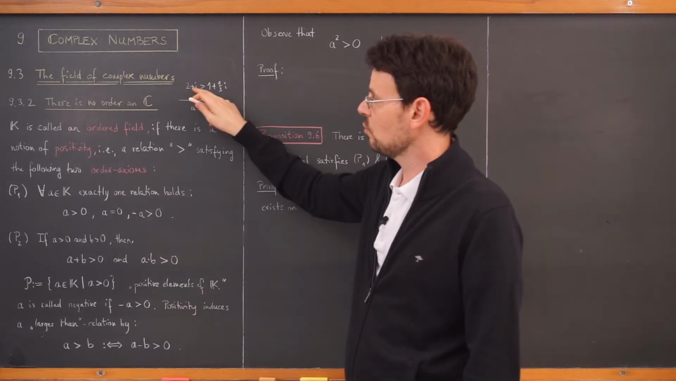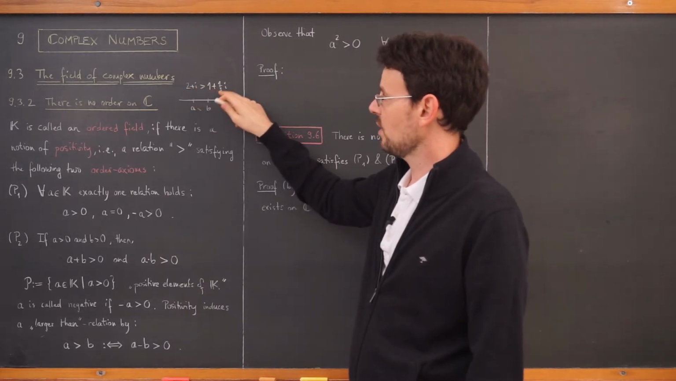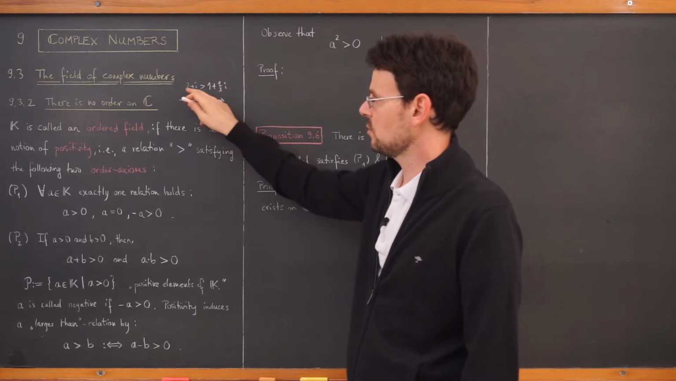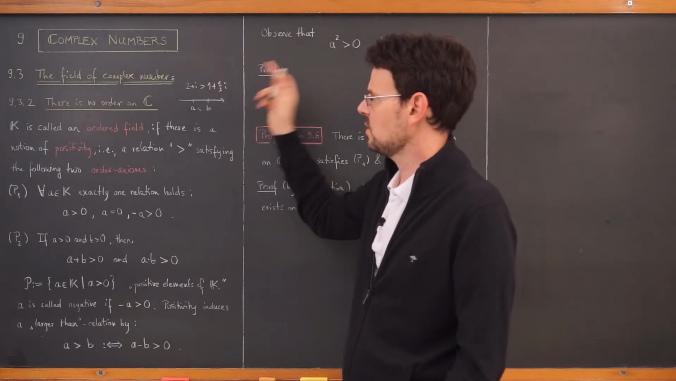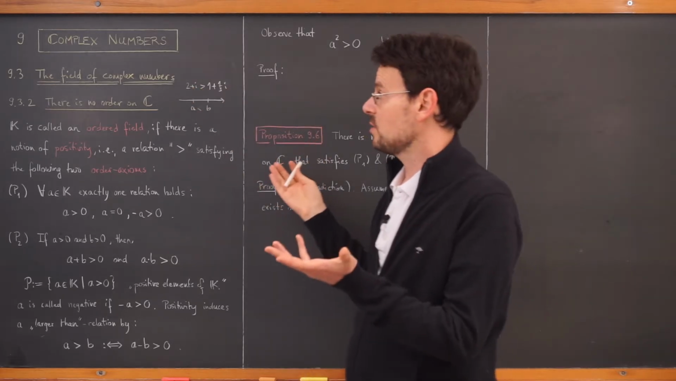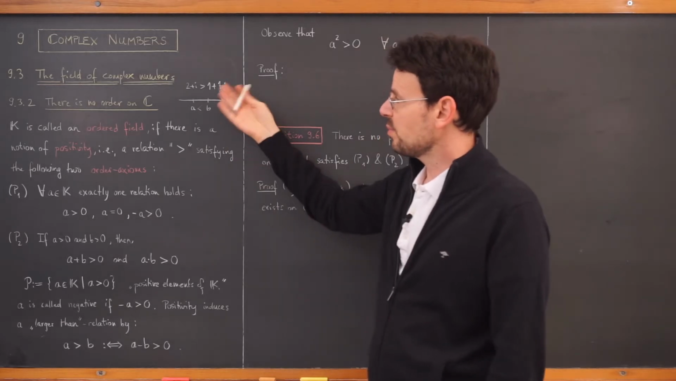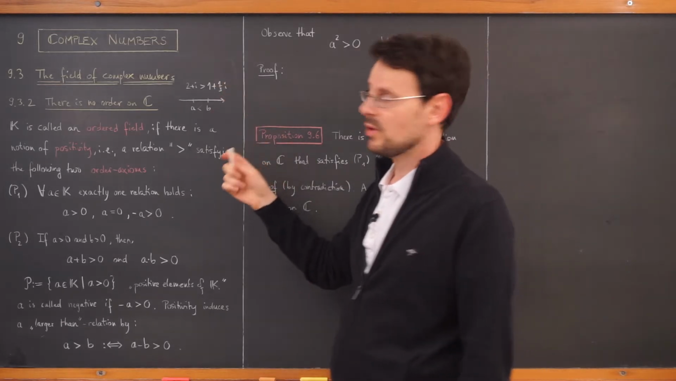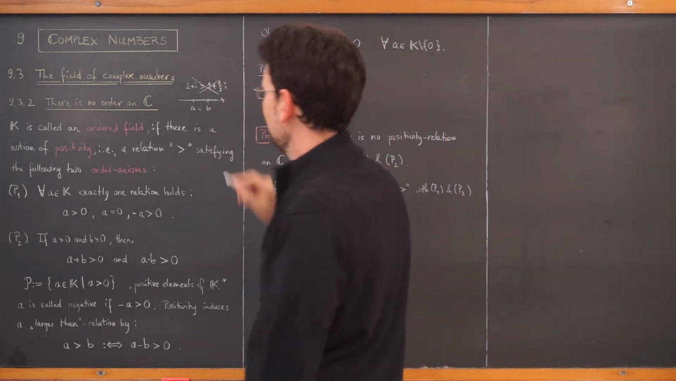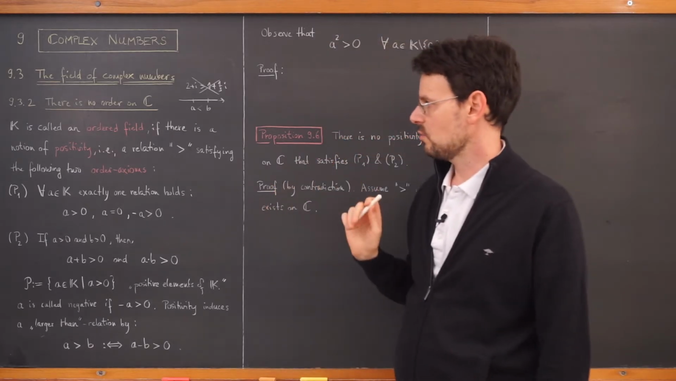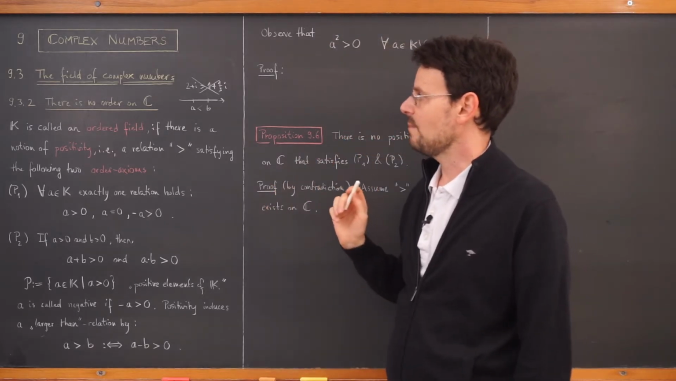For example, that 2 plus i is larger than 1 plus 1/3 i, because 2 is larger than 1 and 1 is larger than 1/3. Maybe that's possible, and I think people implicitly assumed that this was possible, but it turns out this is not possible, and we're going to prove that in an abstract way.